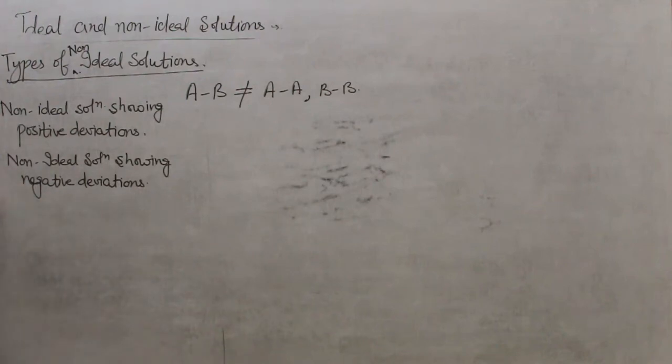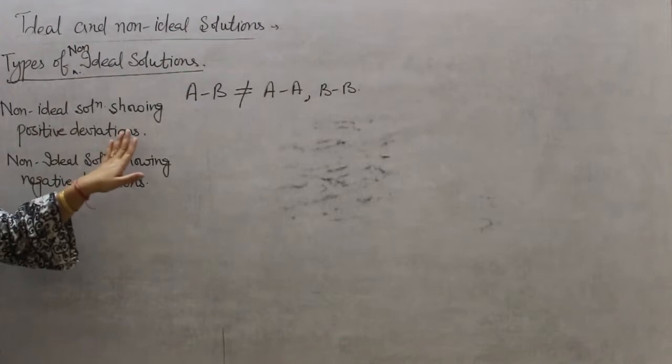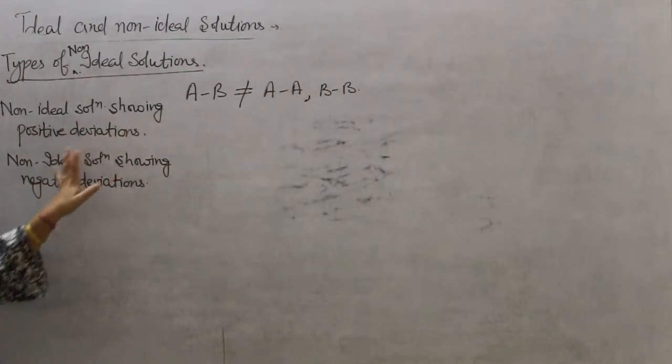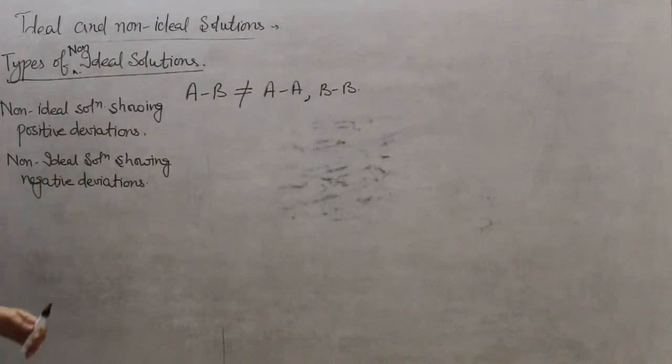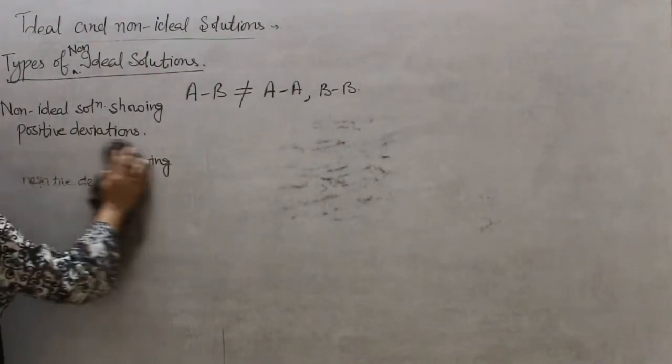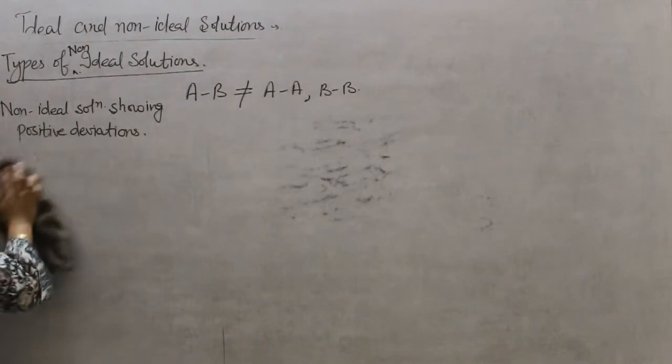Means there are mainly two types of non-ideal solution. First is showing positive deviation and second is showing negative deviation. First we will discuss non-ideal solutions showing positive deviations.